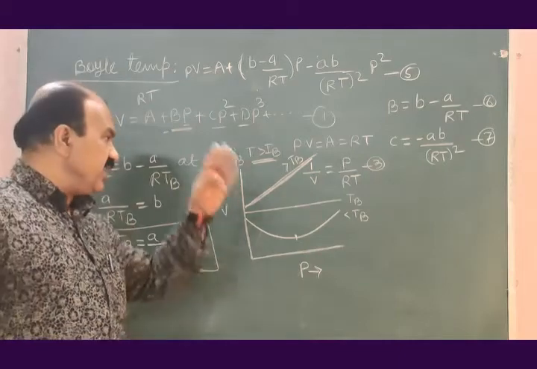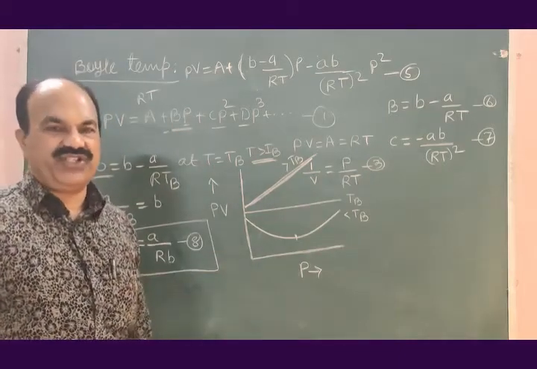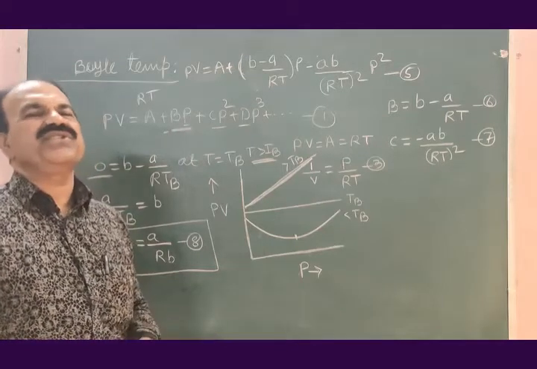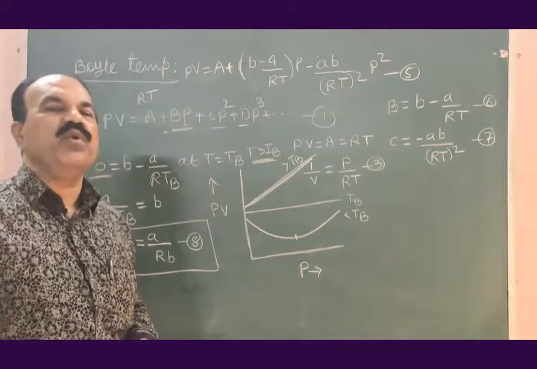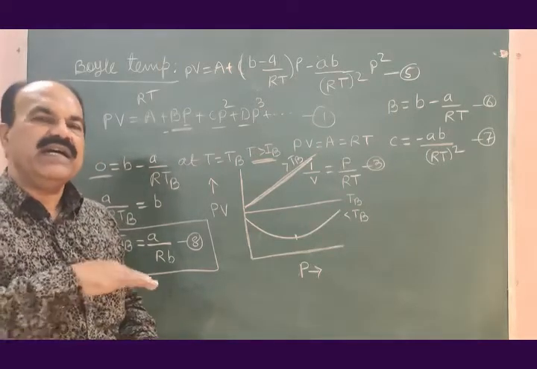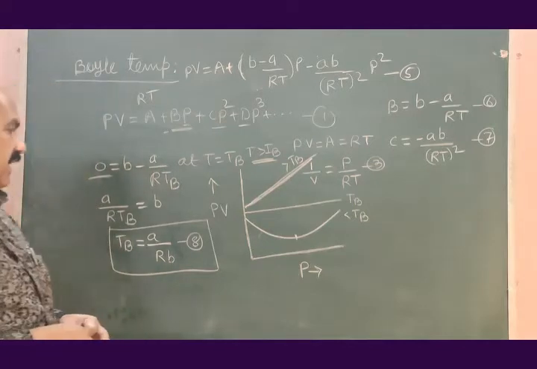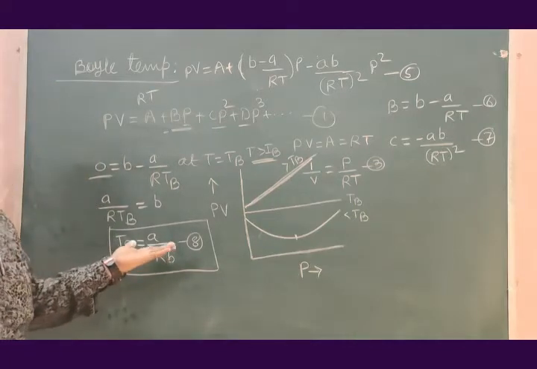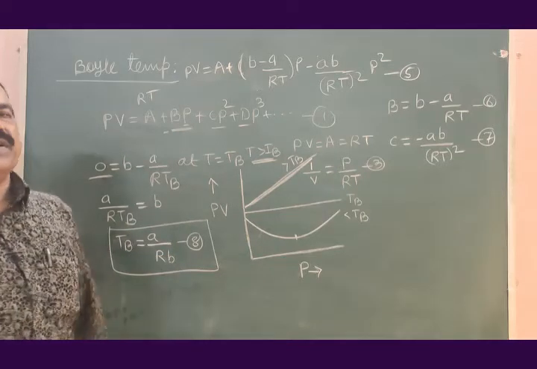Using these two, we can derive the expression for the boil temperature, and we can also discuss the behavior of a gas above boil temperature, below boil temperature, and at boil temperature. And the boil temperature is different for different gases because constants A and B are different for different gases.